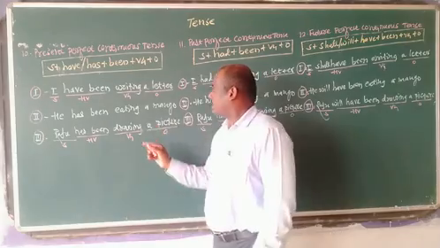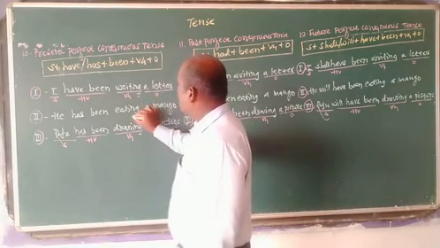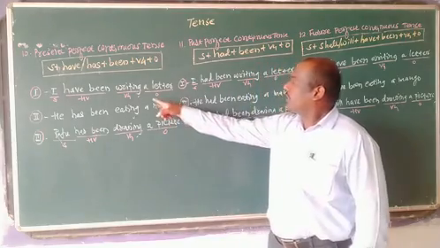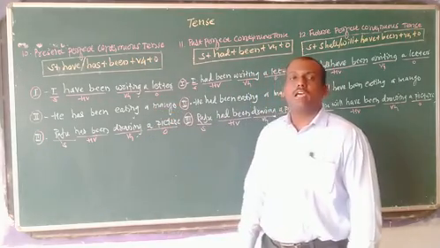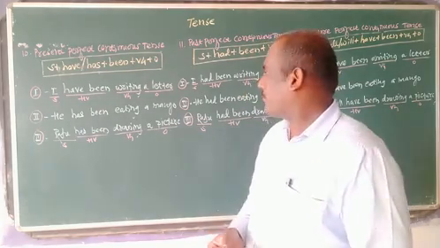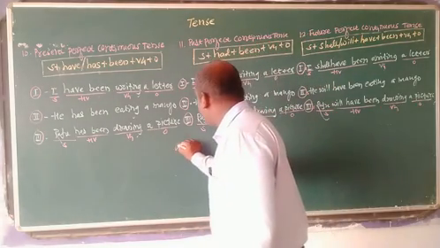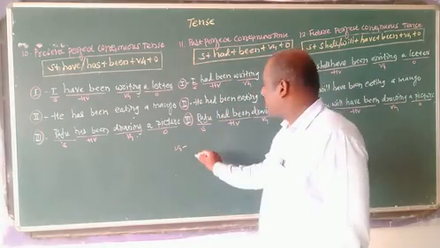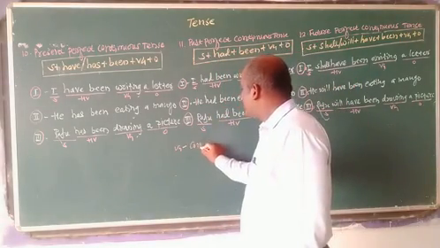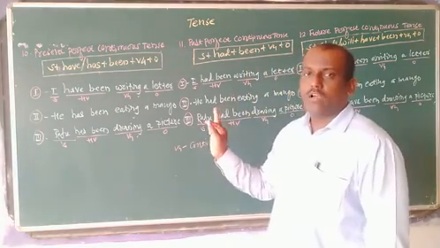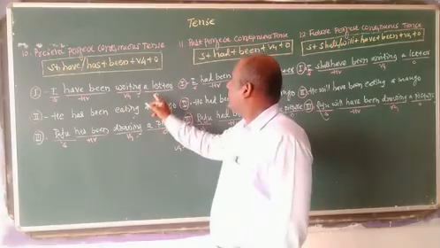The main verb here is writing, eating, drawing. Writing, eating, drawing is also called the ing form or fourth form. So if there is the ing form, then the tense is continuous. Okay, so we have got here that the tense is continuous.